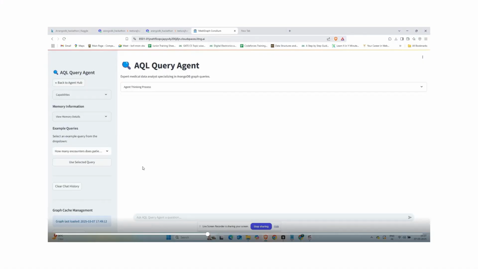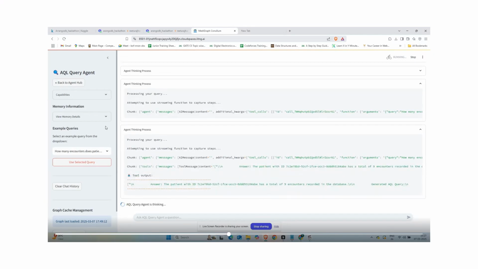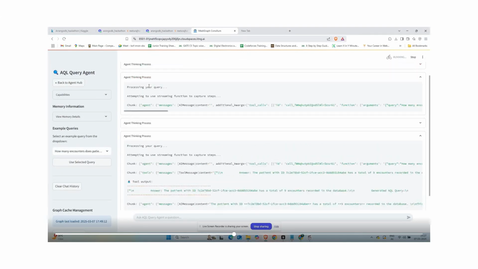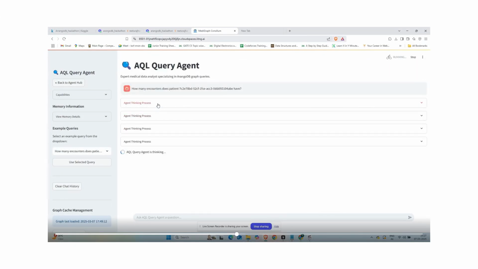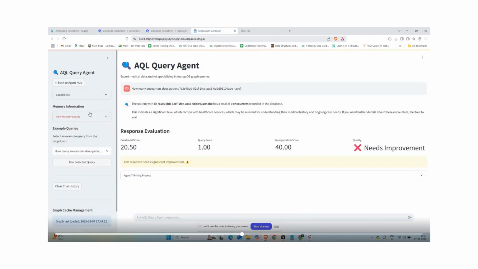Coming towards the AQL query agent, this is an agent which specializes in ArangoDB graph queries. Basically, it utilizes the Arango Query Language. So you can give a sample query such as how many encounters does this patient ID have. First of all, this will be converted into an Arango query language query. Using the AQL query execution tool, the query will get executed over the knowledge graph, and then you will get a response from the AQL query, which will be given to an LLM, which will generate the final response.